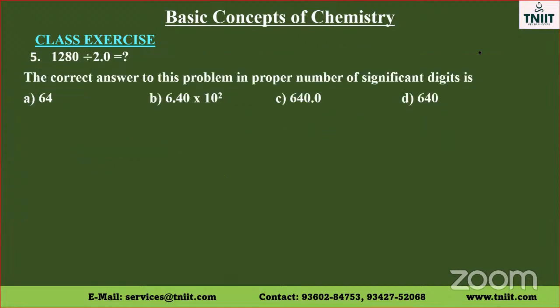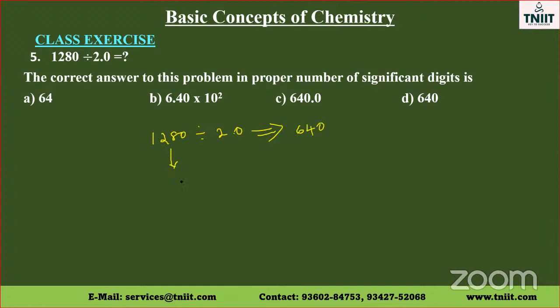Next question. What is the correct answer for this problem in the proper number of significant digits? 1280 divided by 2.0. The answer we will get is 640.